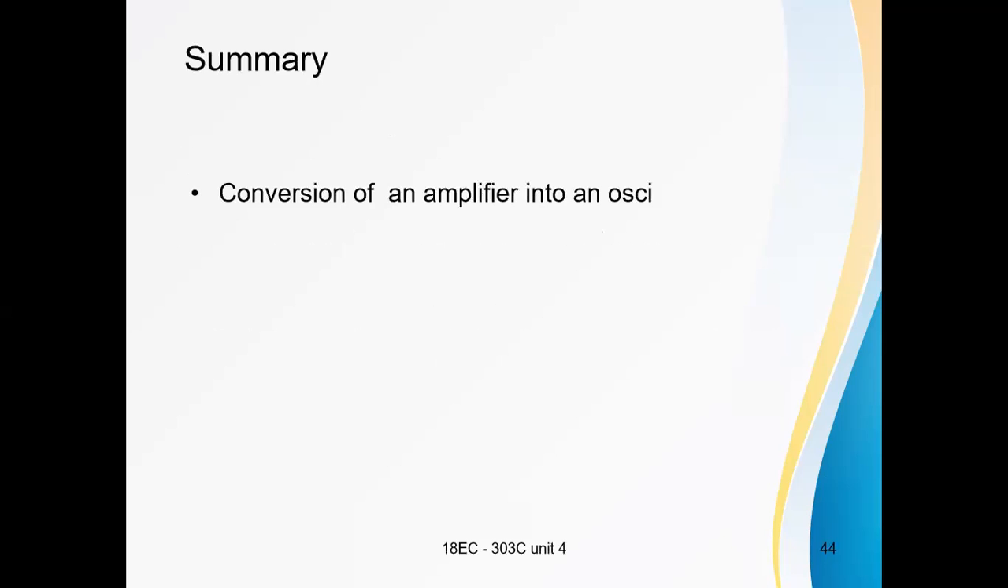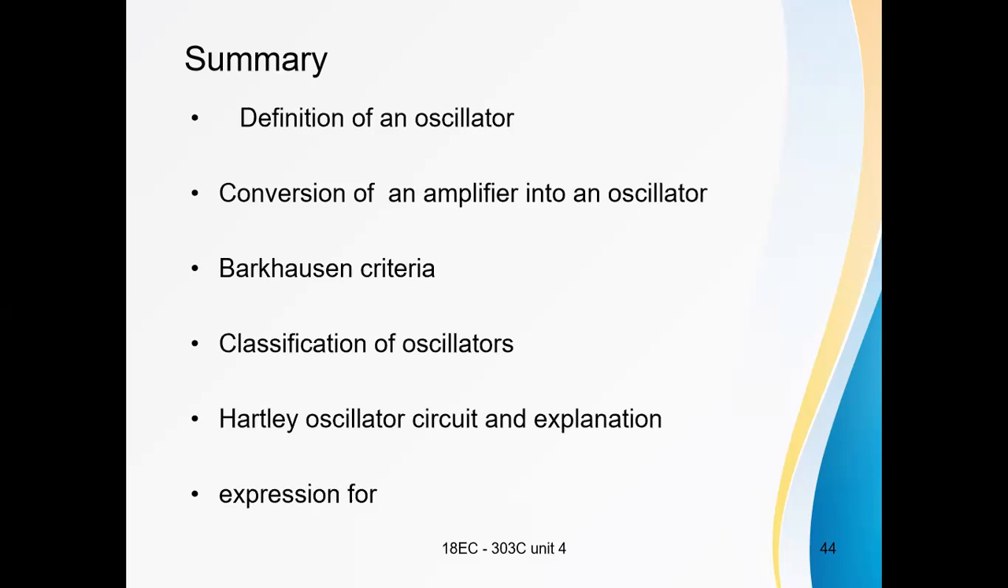See, what we discussed in today's session means the definition of an oscillator. What is an oscillator? How can an amplifier be used as an oscillator? What is the Barkhausen criterion? Barkhausen criterion means A beta is equal to 1. And classification of oscillators. Oscillators are classified based on frequency as well as based on the shape of the output and the element components used in the tank circuit. Oscillators are classified.